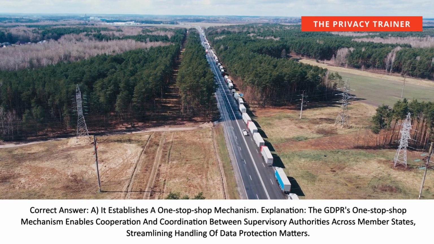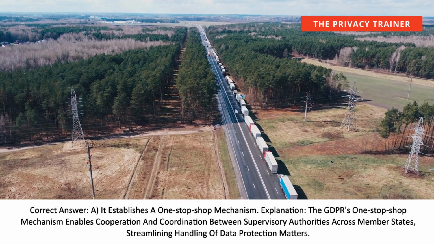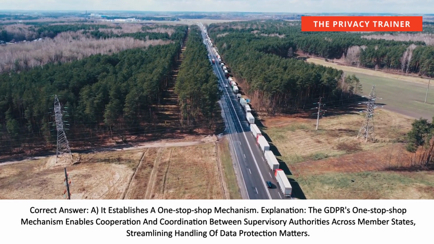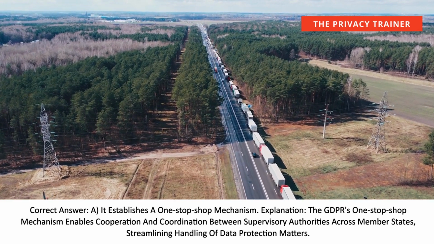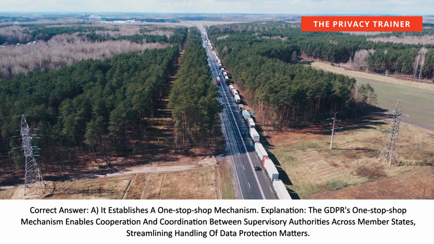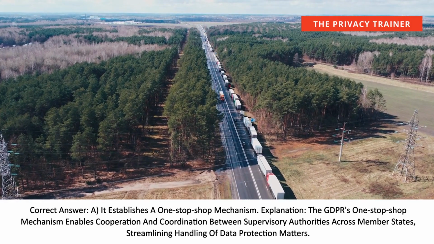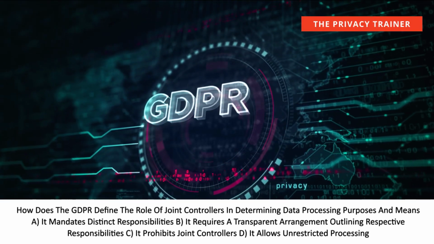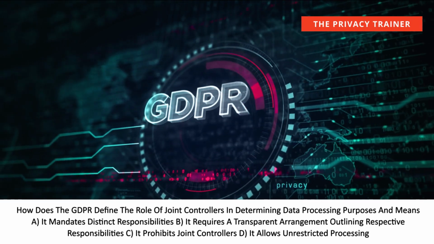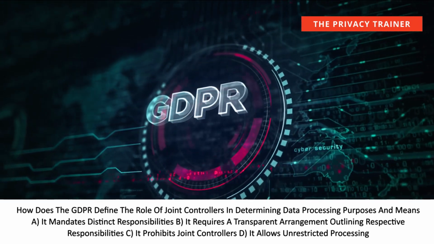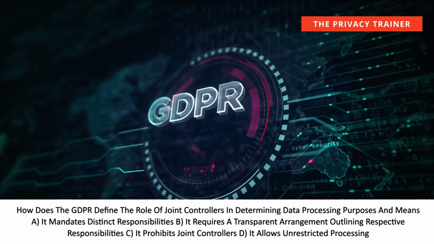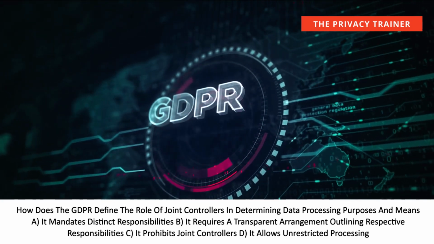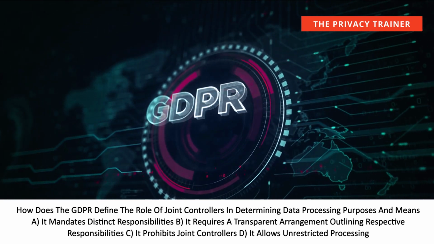Correct answer, A. It establishes a one-stop shop mechanism. Explanation: The GDPR's one-stop shop mechanism enables cooperation and coordination between supervisory authorities across member states, streamlining handling of data protection matters. How does the GDPR define the role of joint controllers in determining data processing purposes and means? A. It mandates distinct responsibilities. B. It requires a transparent arrangement outlining respective responsibilities. C. It prohibits joint controllers. D. It allows unrestricted processing.